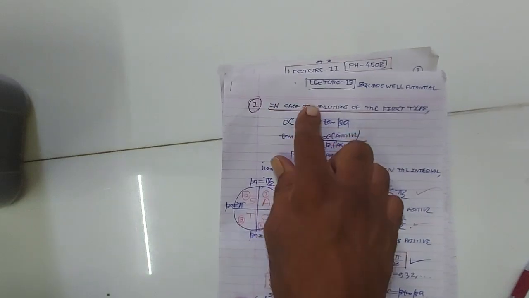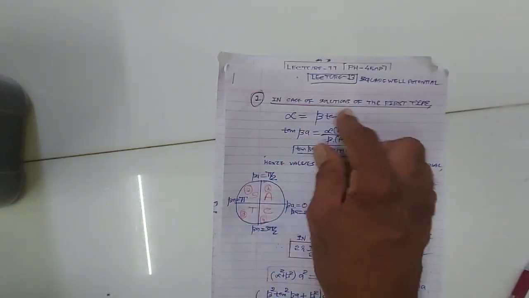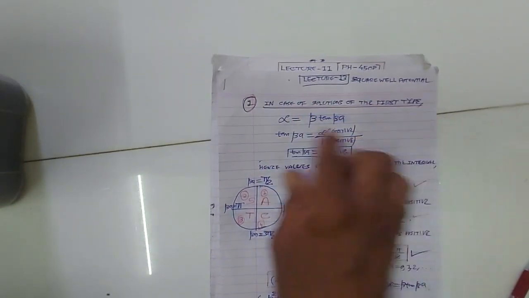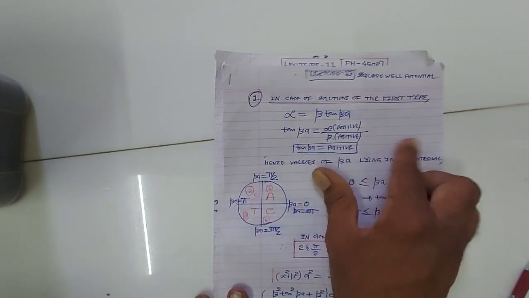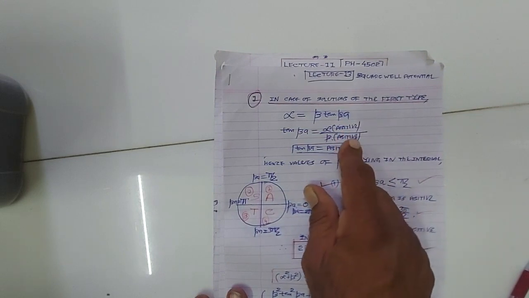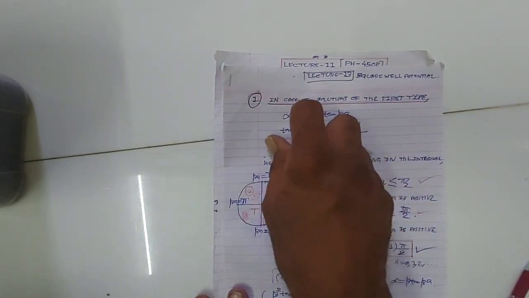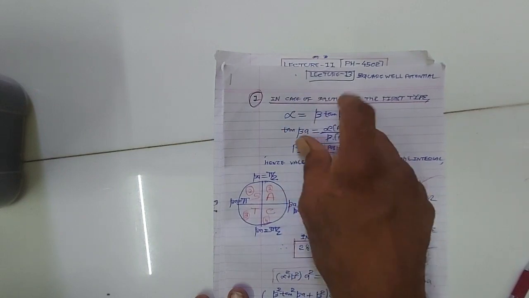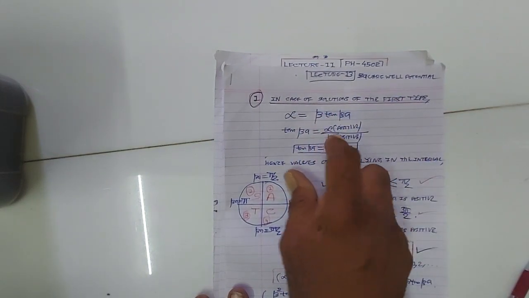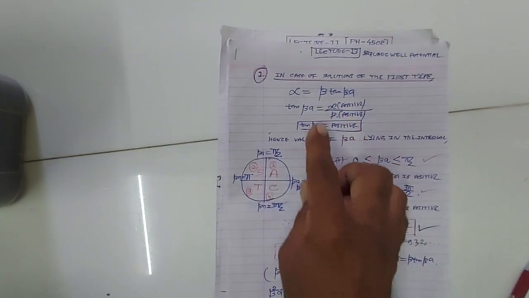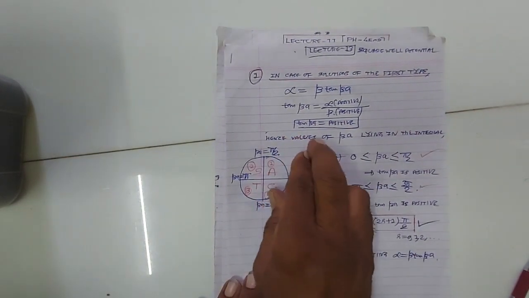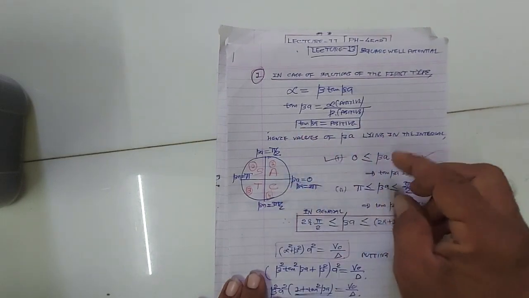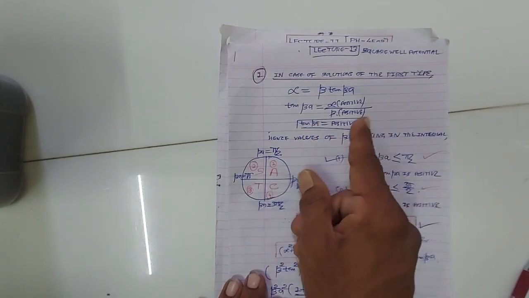Okay, so quickly we repeat this. In the case of the first type of solution, alpha is beta tan beta a. Tan beta a is alpha upon beta, alpha is a positive constant, beta is a positive constant, so tan beta a must be positive. Now let us write down the values of beta a for which tan beta a becomes positive.